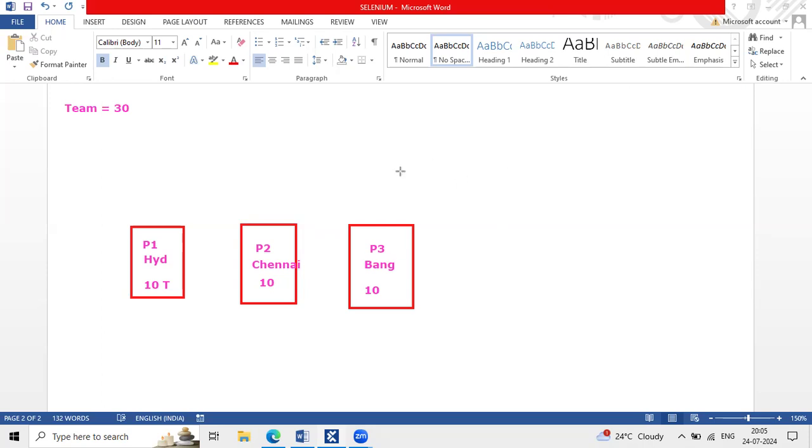I'm telling a complete view here. Person 1 has his own laptop, so person 1 executed all these test cases on person 1's laptop. Person 2 also executed all these on person 2's laptop, and person 3 on person 3's laptop.